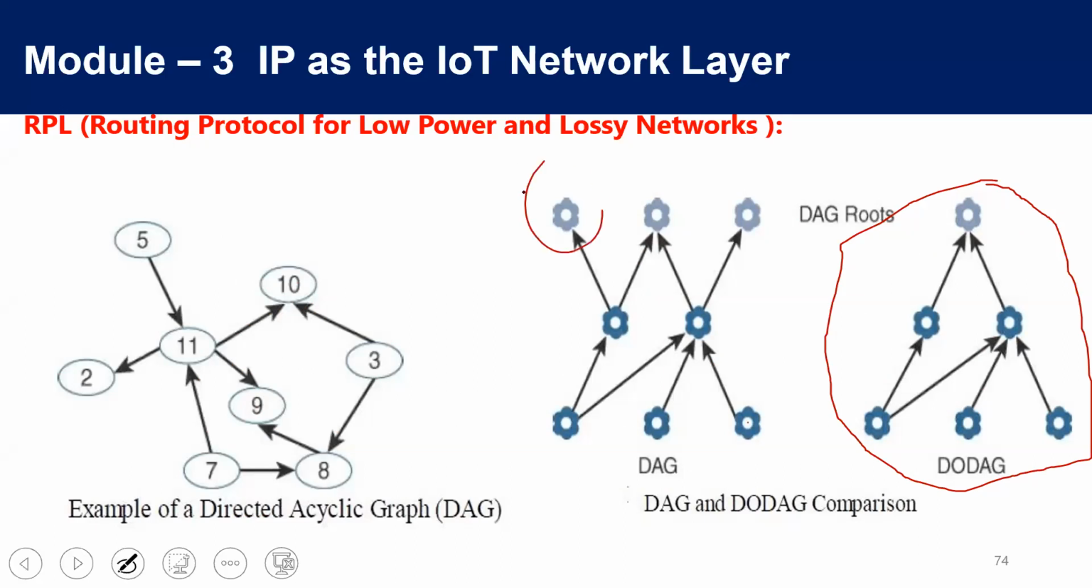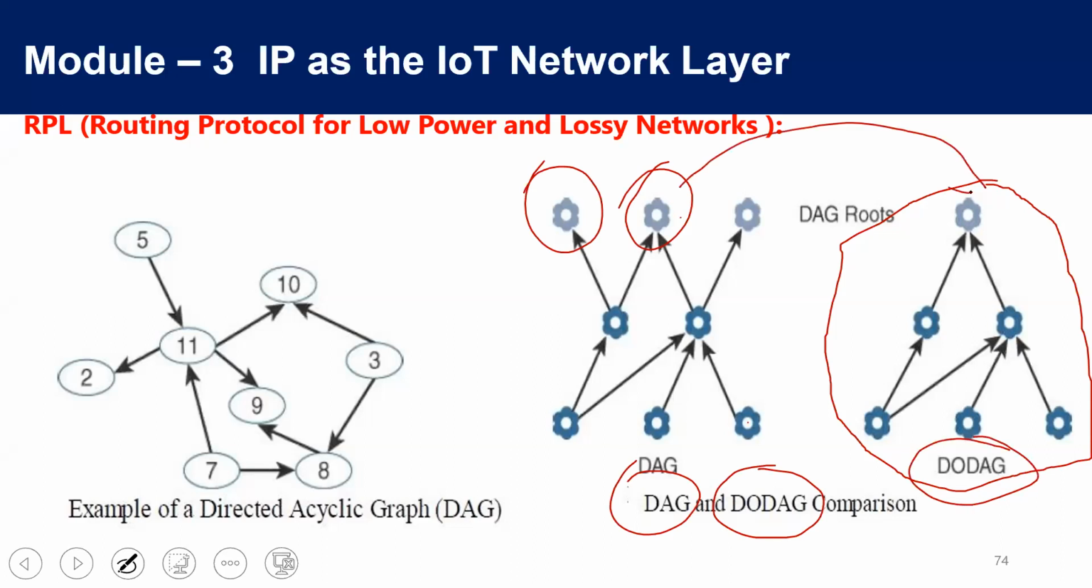This is pointing to this node. This is pointing to this node. Multiple destinations are there. This we call a DAG. It is just a directed acyclic graph. But in the DODAG, for every destination, there will be one tree. See, here it is taken like this. For this destination, one tree is constructed. You can send the data in any of these paths.